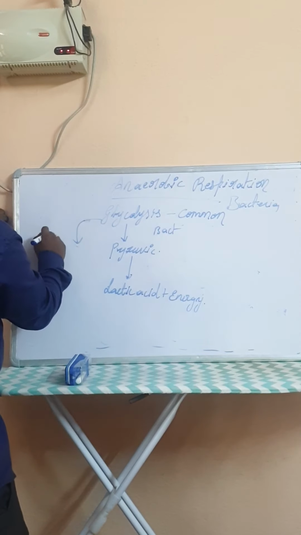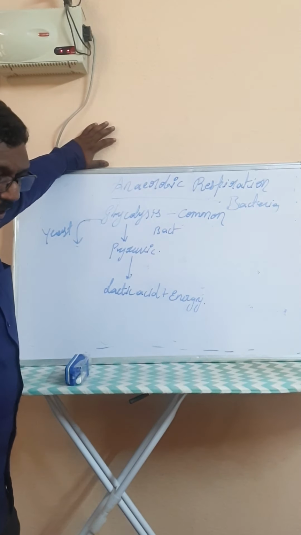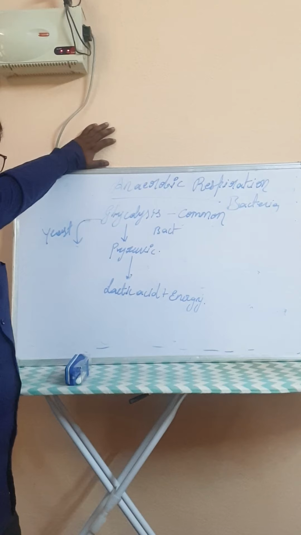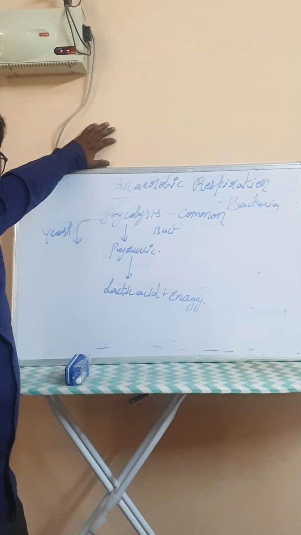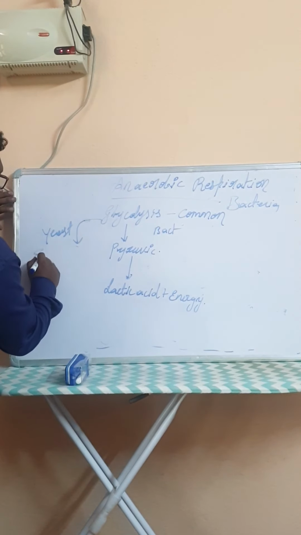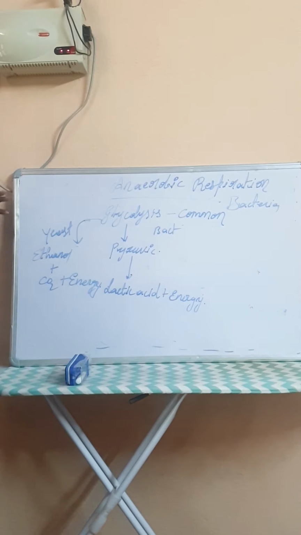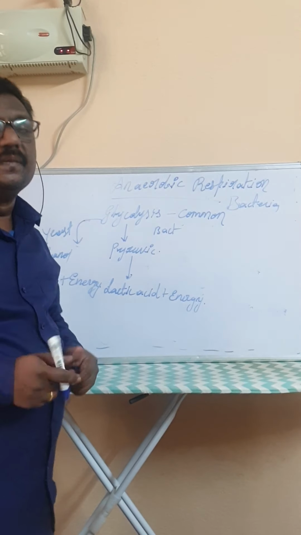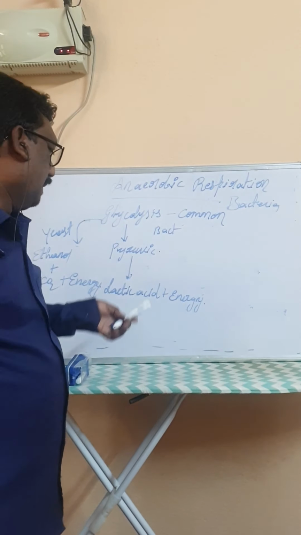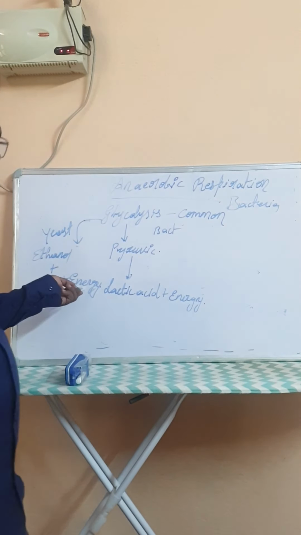Whereas in yeast, after the formation of 2 molecules of pyruvic acid, it converts the pyruvic acid into ethanol, carbon dioxide and energy. So it is also called a fermentation process. Fermentation means the yeast converts the 2 molecules of pyruvic acid into ethanol, carbon dioxide and energy.